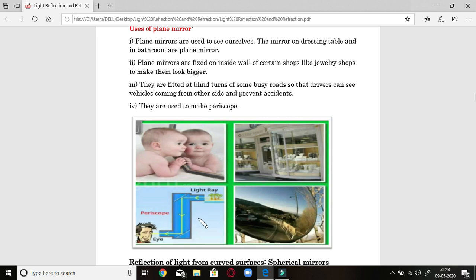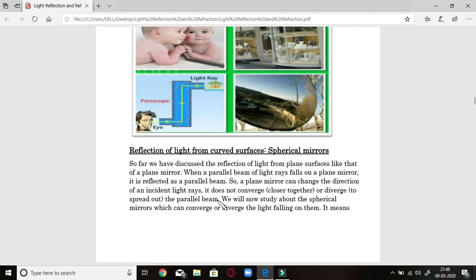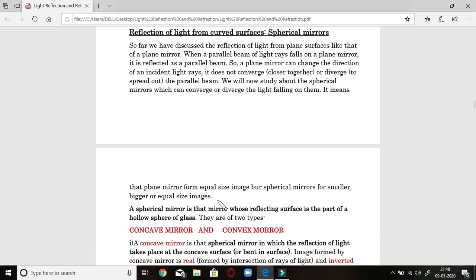Next, we can use it in periscopes. If we want to see something through the periscope, we should place these plane mirrors at a 45-degree angle, so reflection will occur and you can see the object from a different height. Next is reflection of light from curved surfaces. Now plane surfaces are over. We will discuss the spherical mirrors.